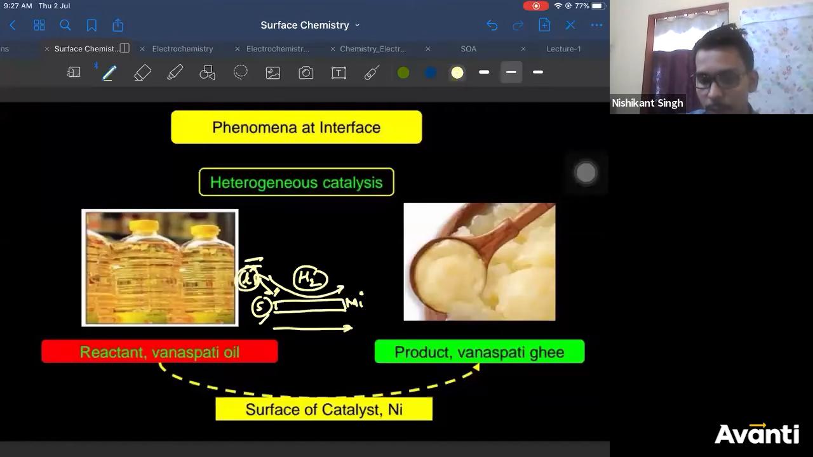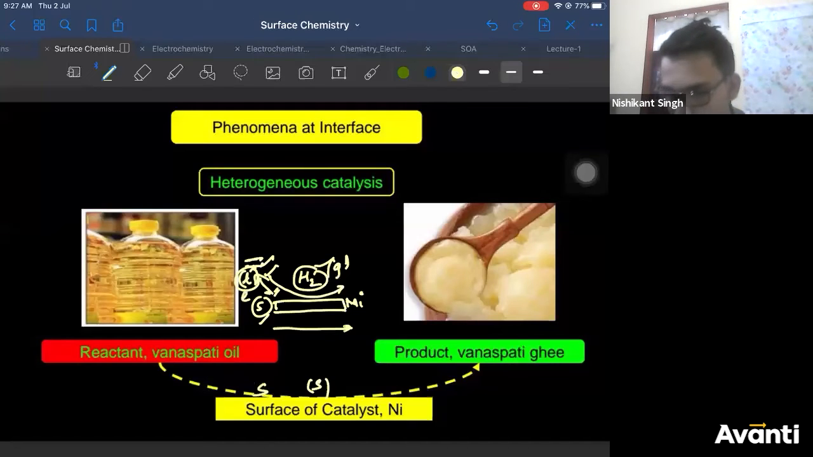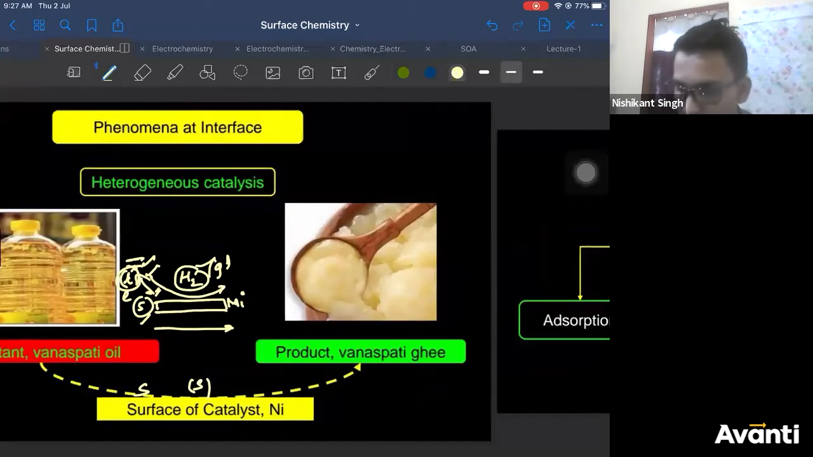So there will be a solid-liquid interaction, and there will be a liquid-gas interaction also. So different interfaces are formed in this process. The reaction occurs at the liquid-solid interface and the gas-solid interface. So this reaction also occurs at an interface. This is also a phenomenon of interface.